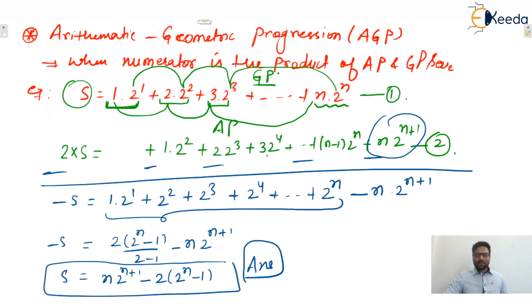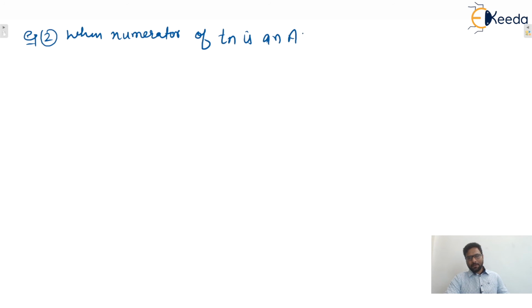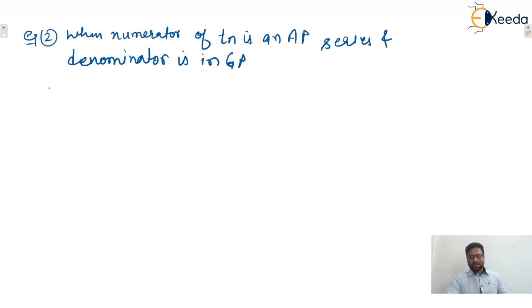Let us take one more example based on this same concept, that is AGP series. Okay, so write down the next example. Let's say when the numerator of Tn is an AP and the denominator is in GP, then what is the meaning? Let us consider one example.